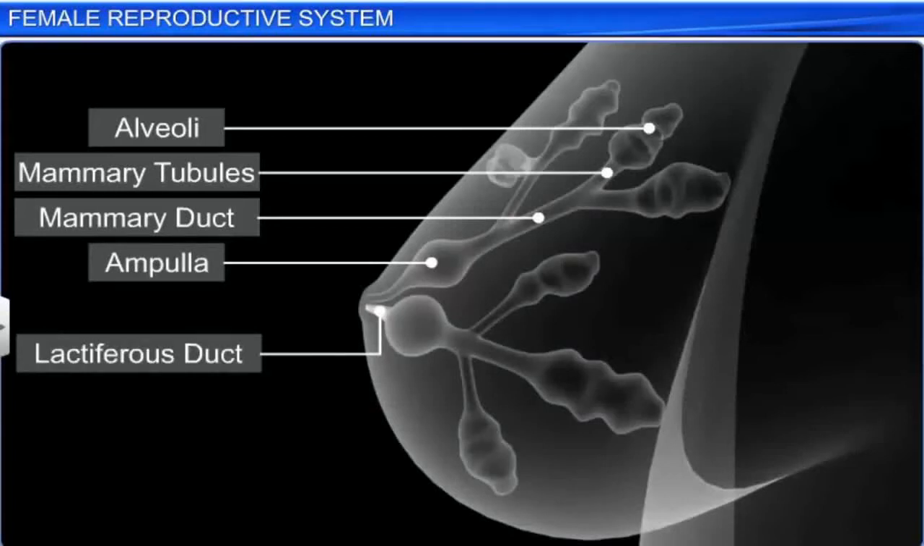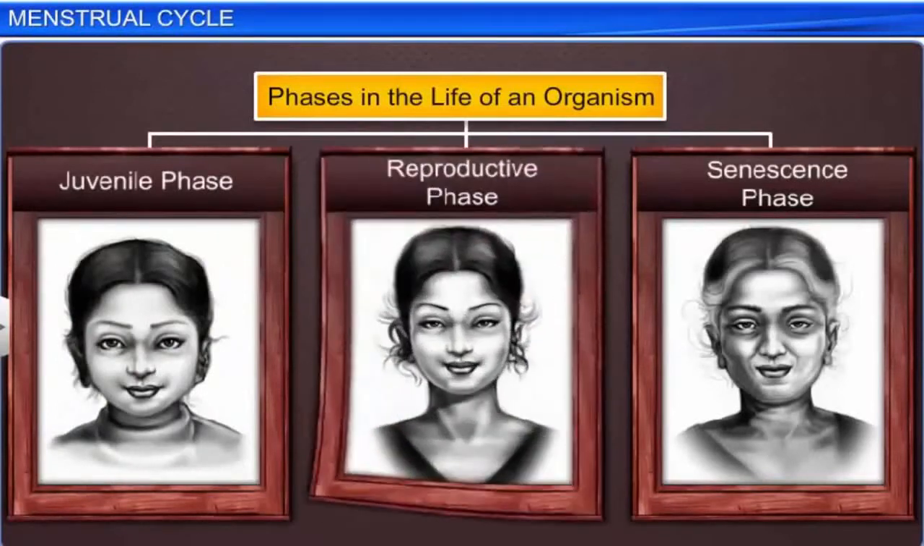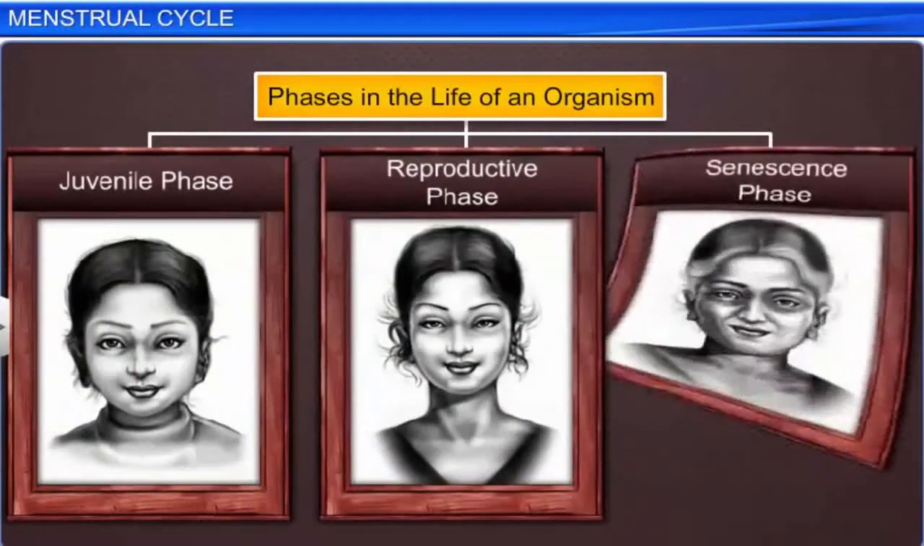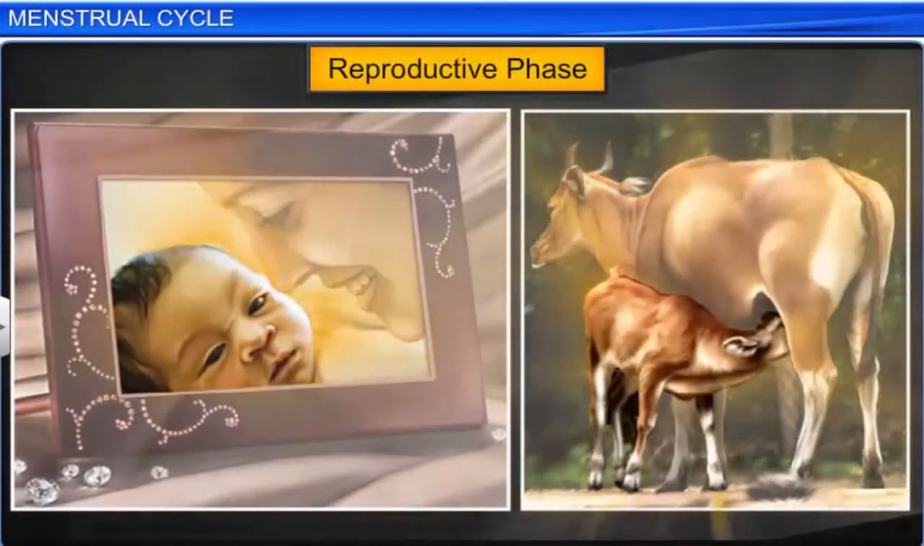The lactiferous duct opens out through the nipple from which milk is sucked out. There are 3 phases in the life of a living organism: juvenile, reproductive, and senescence. During the reproductive phase, organisms give birth to offspring.